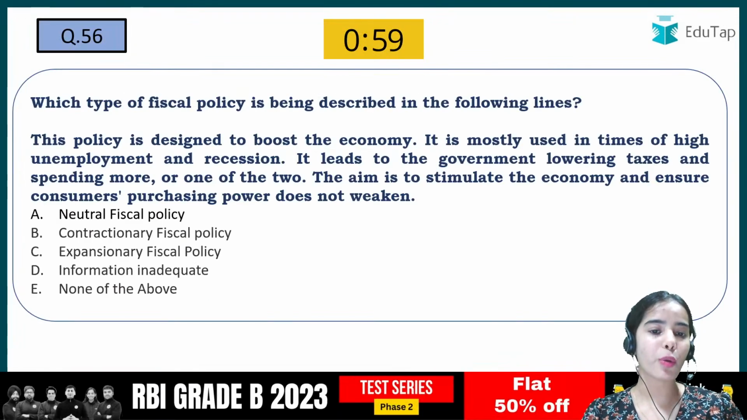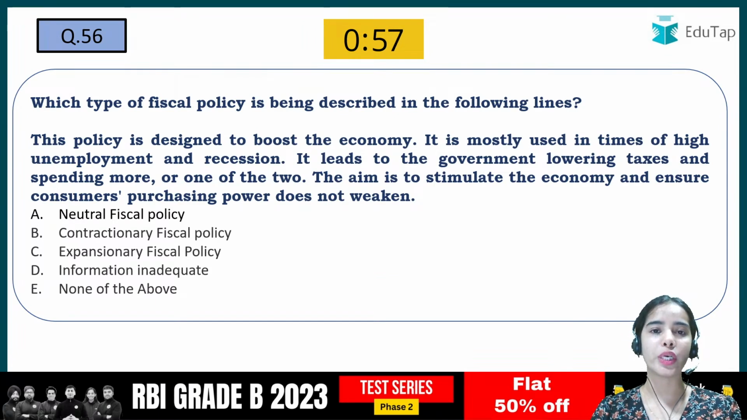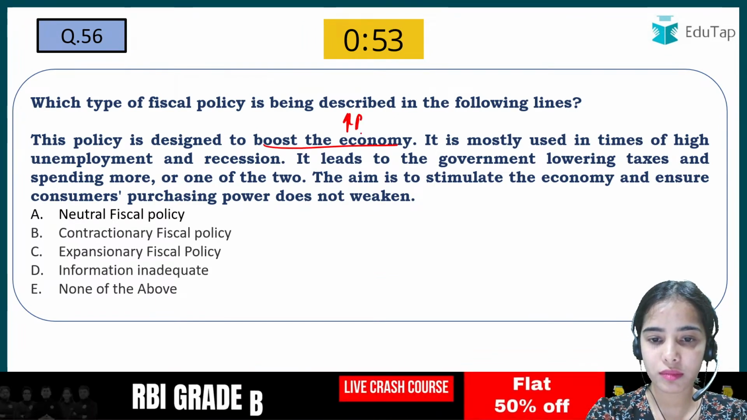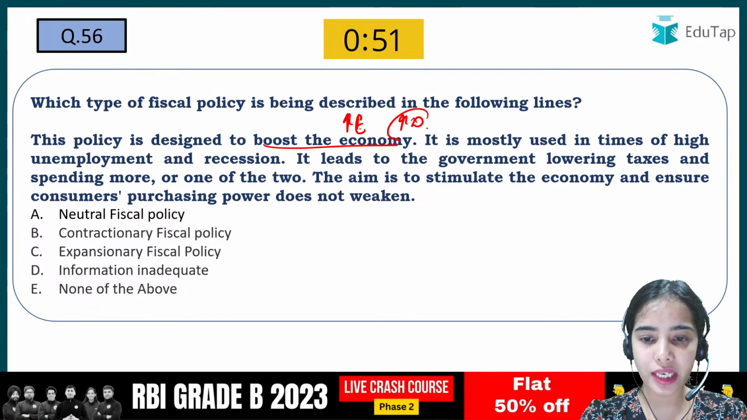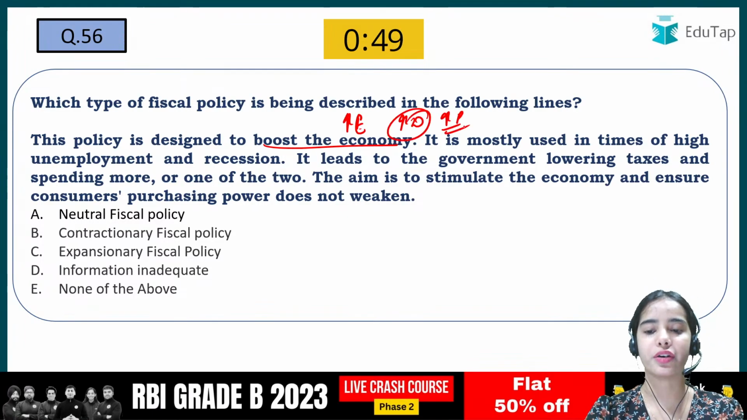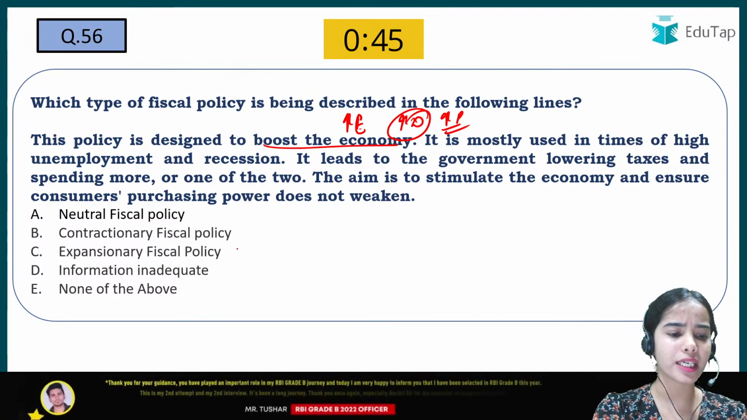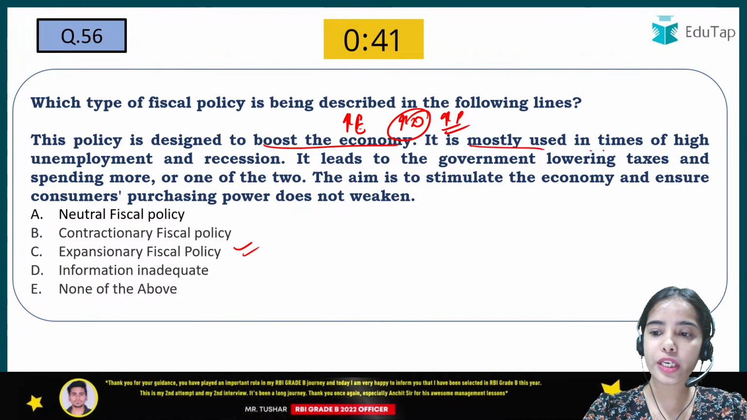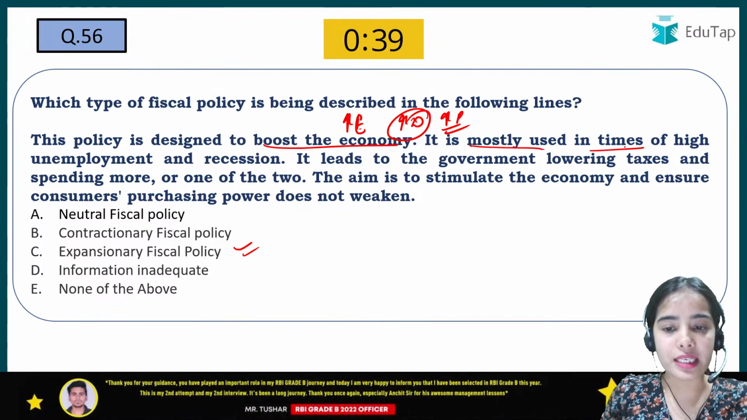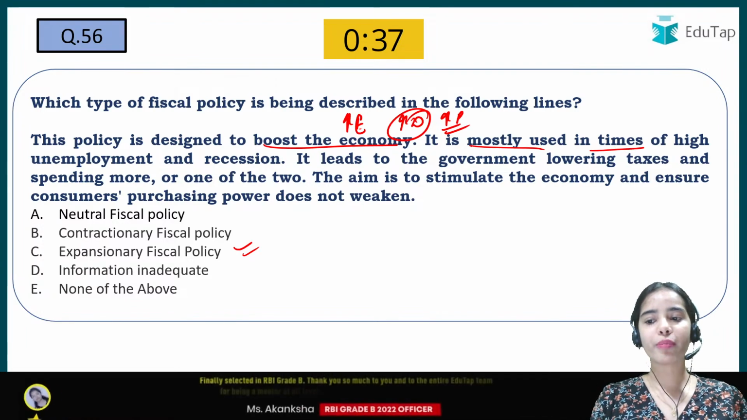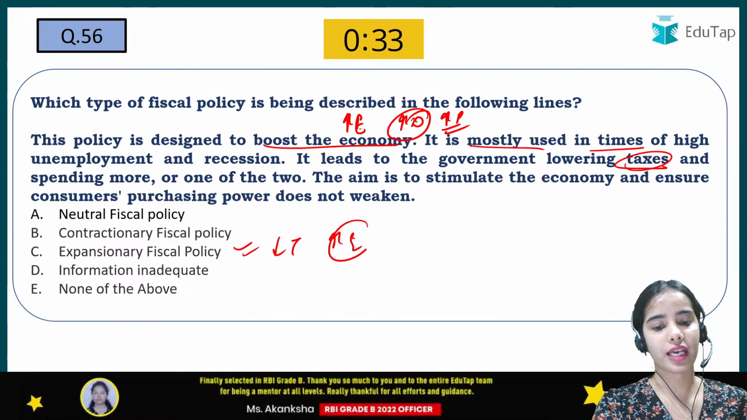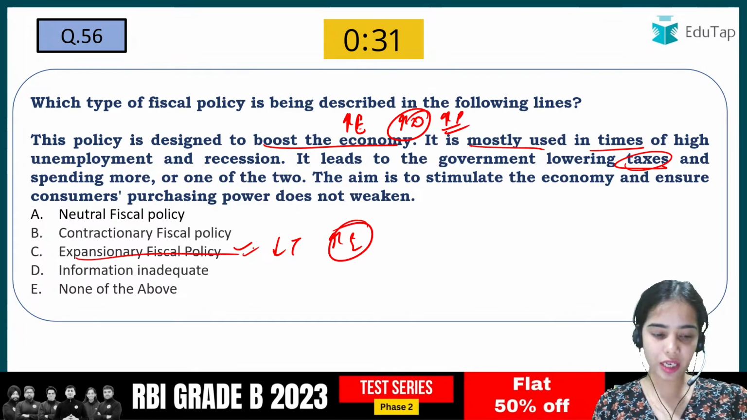Which type of fiscal policy is being described in the following lines? This policy is designed to boost the economy. That is to boost the demand in the country, to boost the production in the country. By seeing this only, you should be able to tell that it is the expansionary fiscal policy. It is mostly used in times of high unemployment and recession. It leads to government lowering the taxes and increasing the expenditure. So it is expansionary fiscal policy.